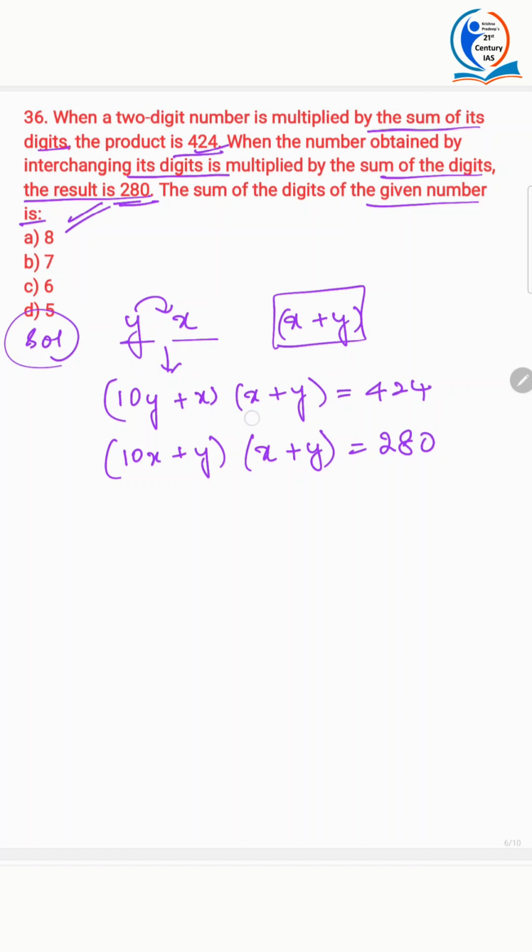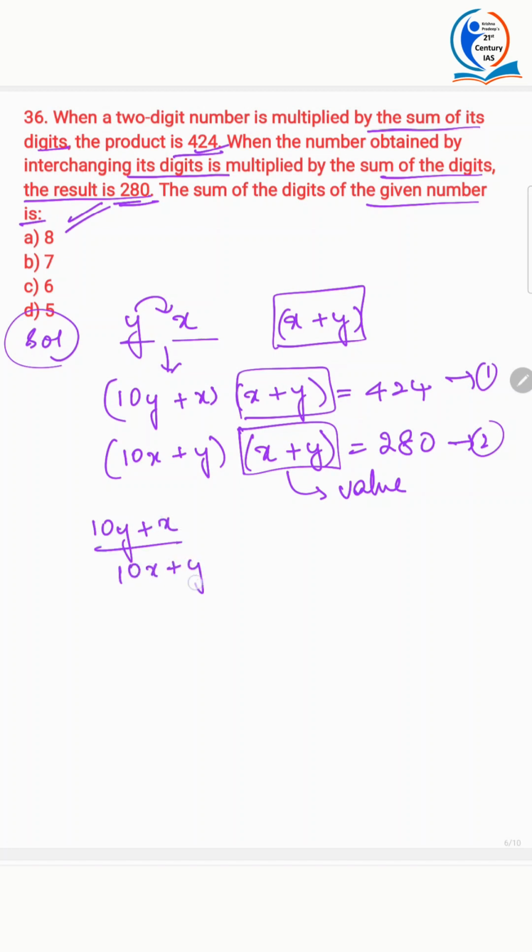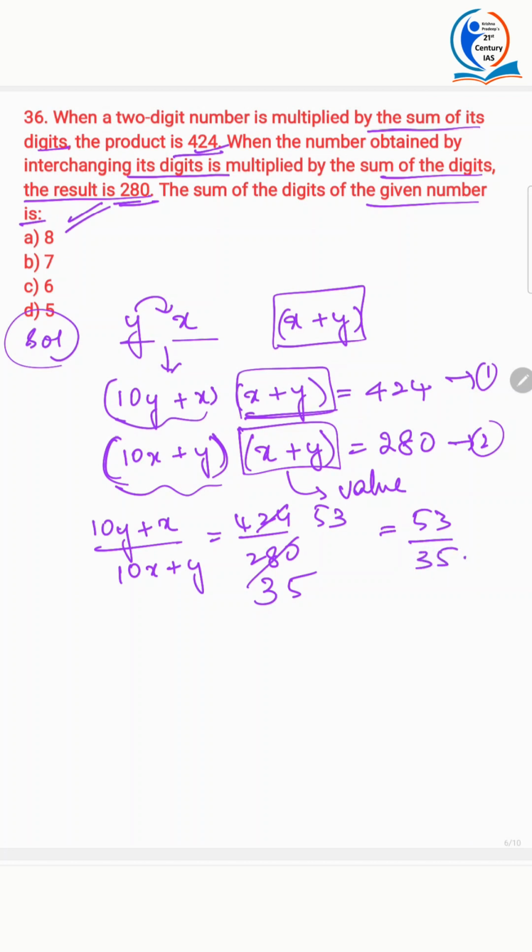Now we need this value. So what will I do? I will divide these two equations so that you will get the value of one entity. You cannot directly find x plus y, that's why I'm doing this. 424 by 280. Then 8 3s are 24, and 8 5s are 40, so it is 53 by 35.